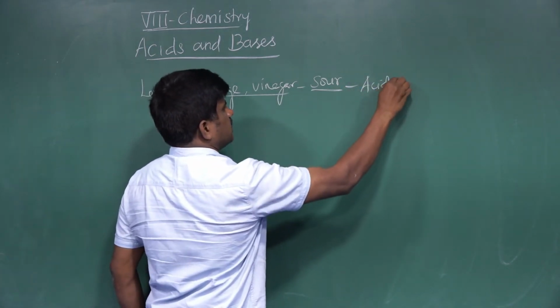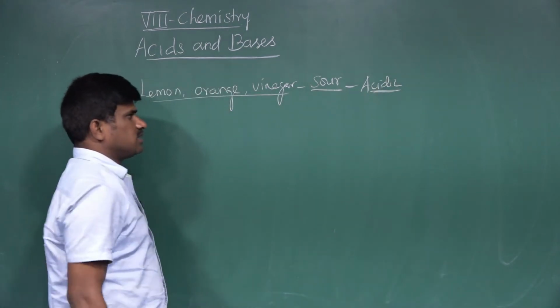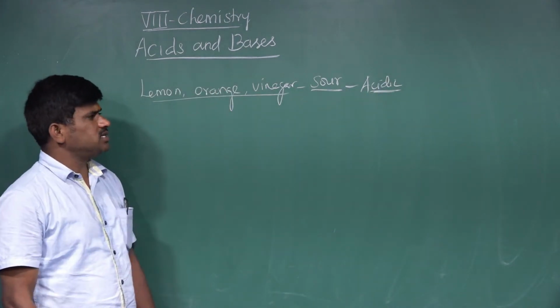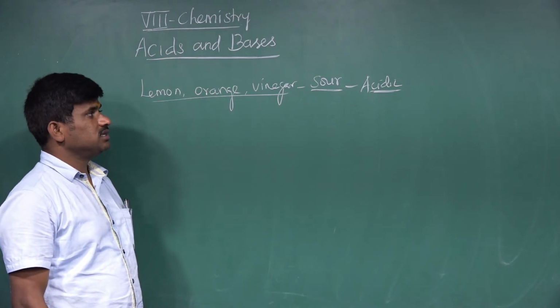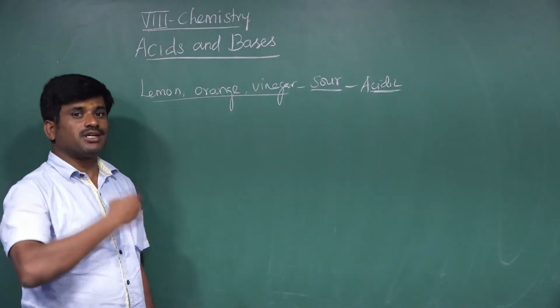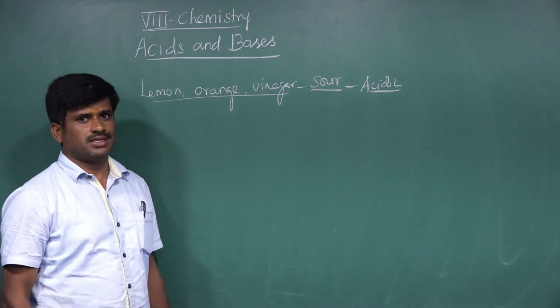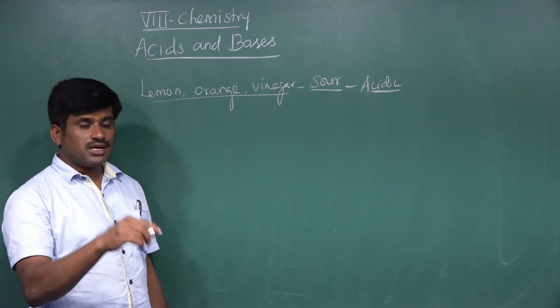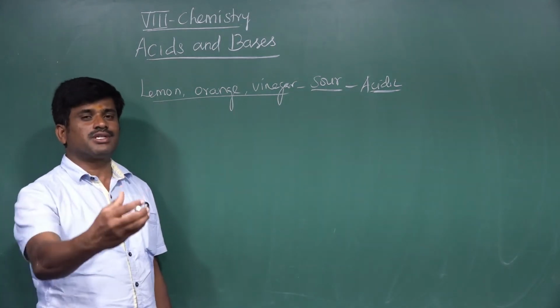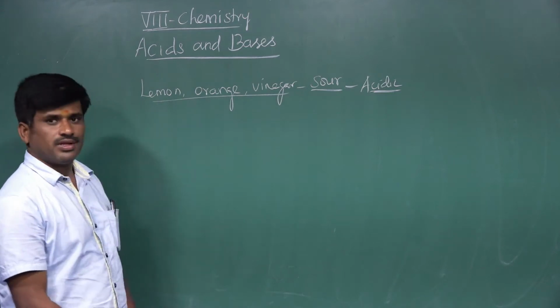What is acidic in nature? Naturally, these substances are acidic. The substance which contains acid, such substances are generally acidic substances.